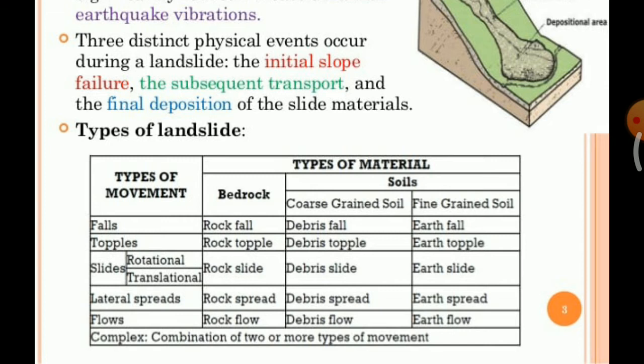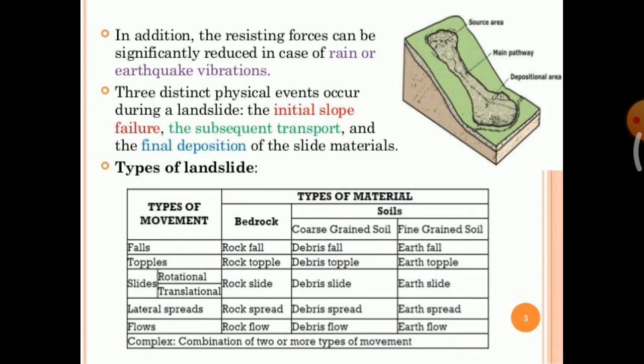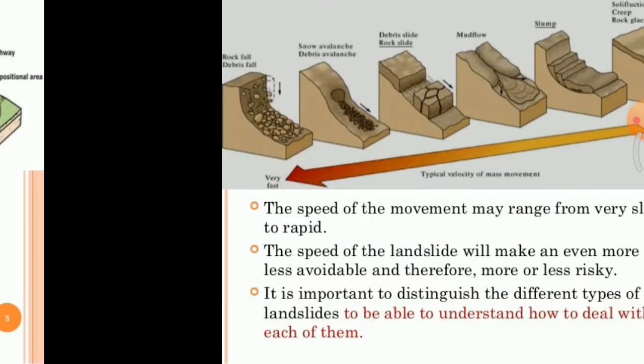In the case of lateral spread, the different types of material are rock spread, debris spread, and earth spread. Then flows will be rock flow, debris flow, and earth flow. Okay, these are the different types of movements and different types of material which play a main role in landslides.